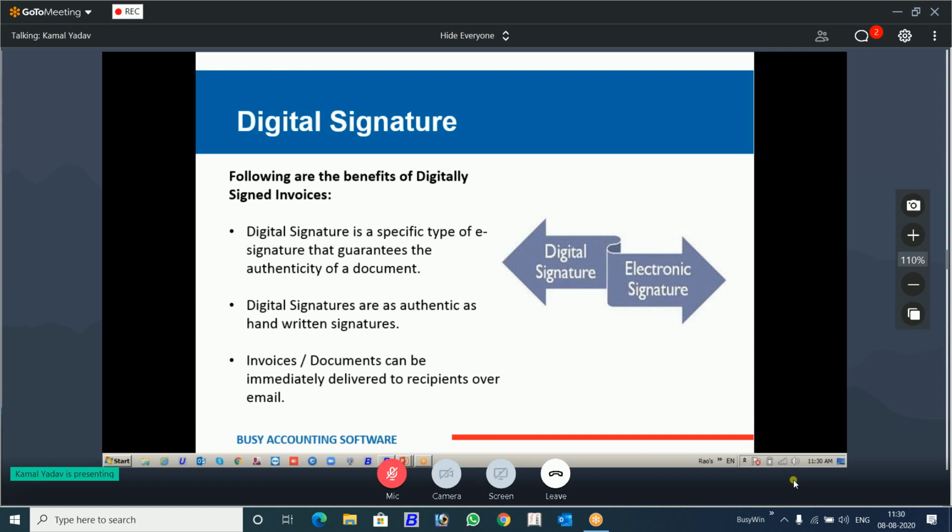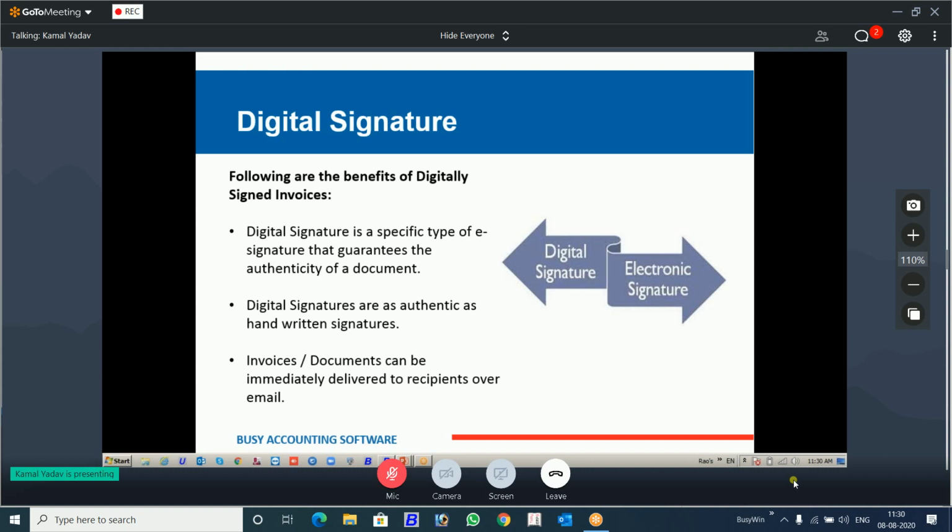Digital signature guarantees the authenticity of the document. You know, there are two types of document. Even if you take the manual signature, there is a document not signed by anybody, and there is a document signed by the authority. That document which is signed by the proper authority is much more authenticated. There is no value of the unsigned document. Similarly, if you sign the document digitally, it will be authenticated that it has been given by you, nothing is altered on the way, it's encrypted when it was transferred to you.